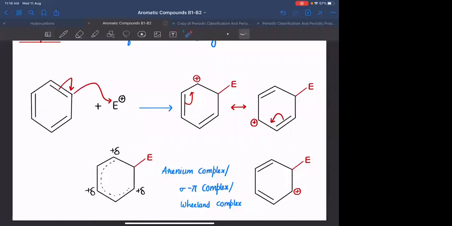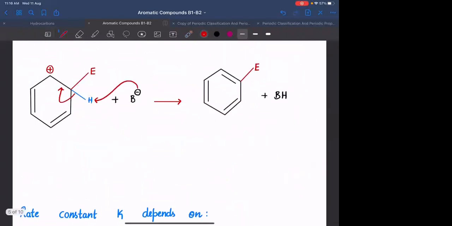Is that clear? So ये जो particular step है, this will be the slow step of the reaction. If it is slow, what is it called? It is called as rate determining step, RDS. This is the RDS. Any doubt? Okay.